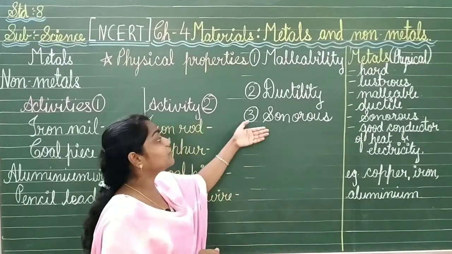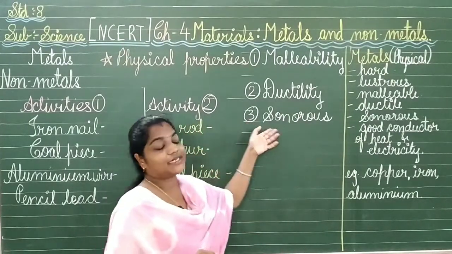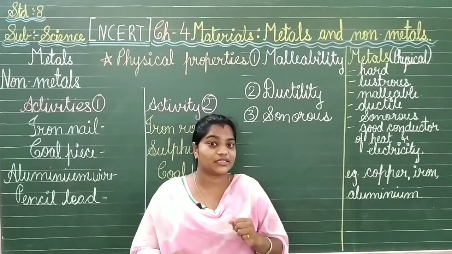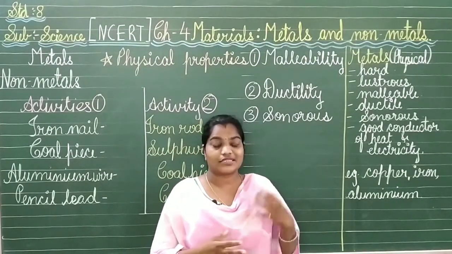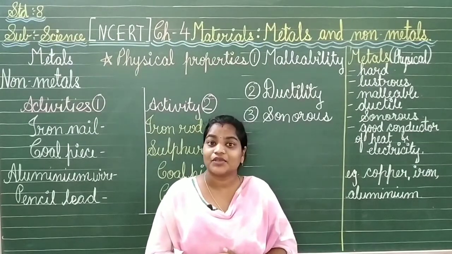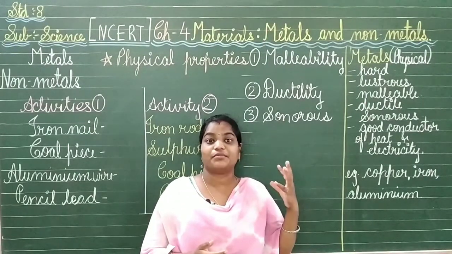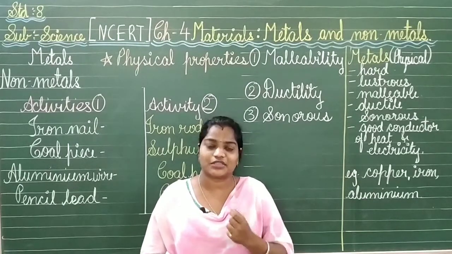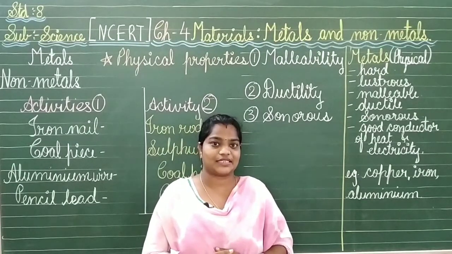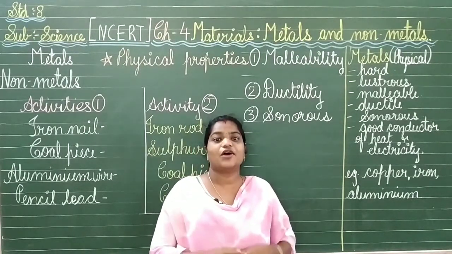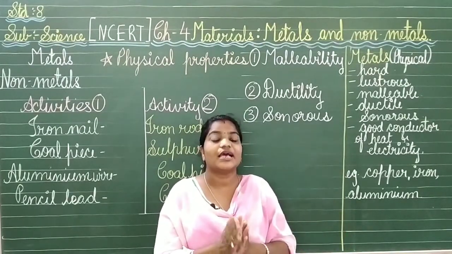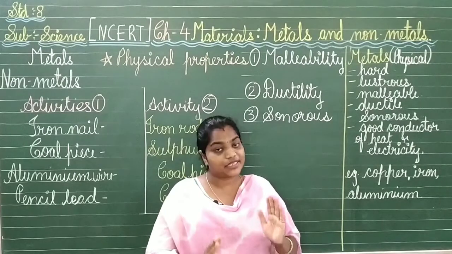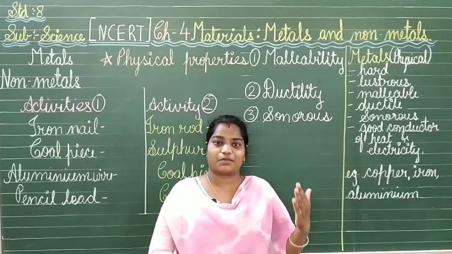Now let us go with the third property of the metals, that is sonorous. Now what is sonorous? When any metal falls down, suppose in your house vessels fall down, what will happen? Yes, you will feel some sound coming out of that. That is the property of the metals. It is called sonorous. When any metal falls down or strikes with another and makes a sound, this property is known as sonorous property.